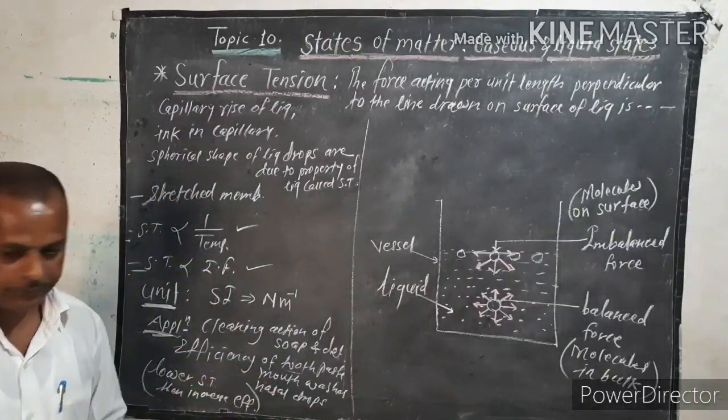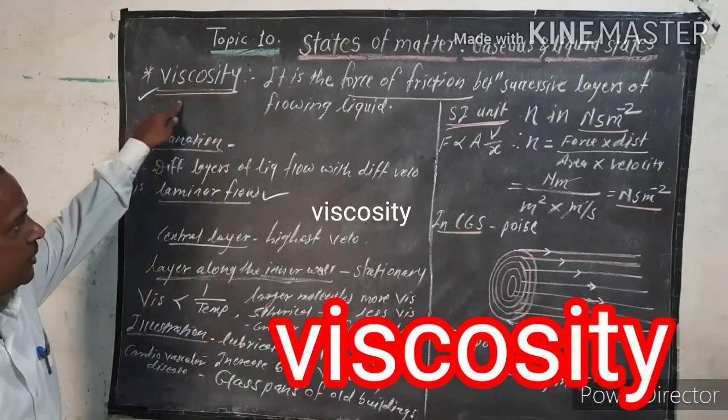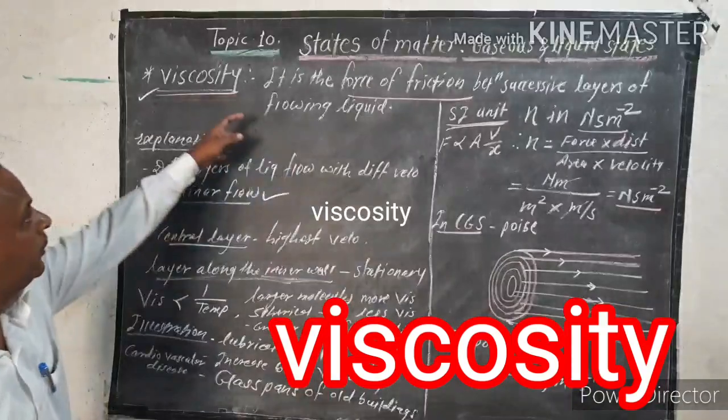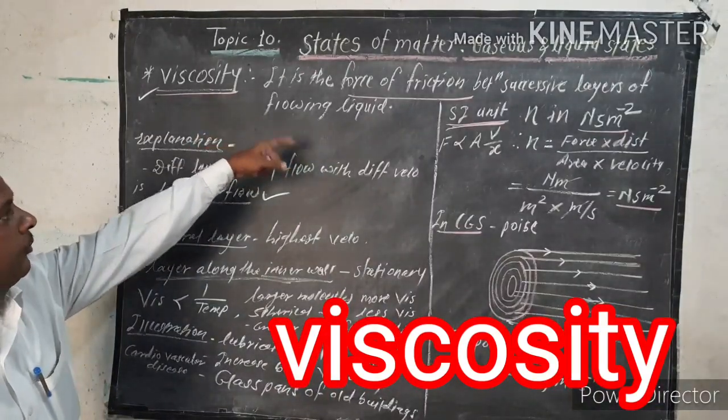This is the way of that. Now the next point is viscosity. This is the last point given in this textbook copy, in the chapter on the topic states of matter.